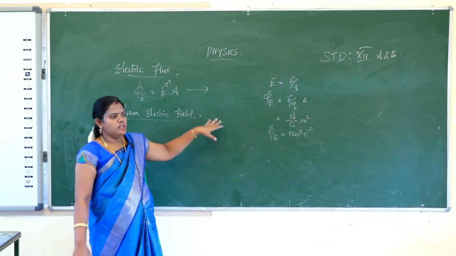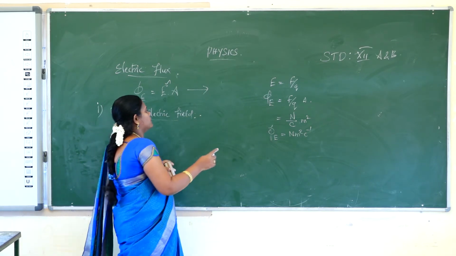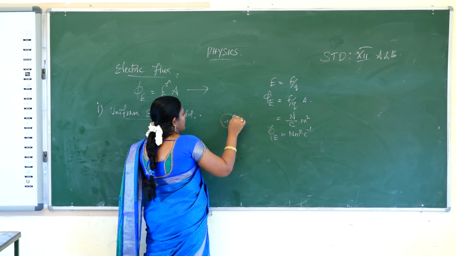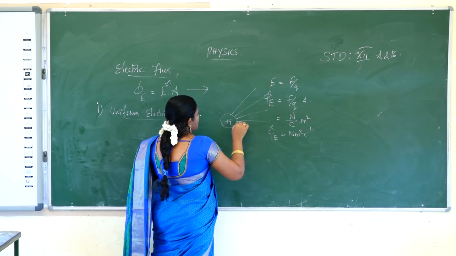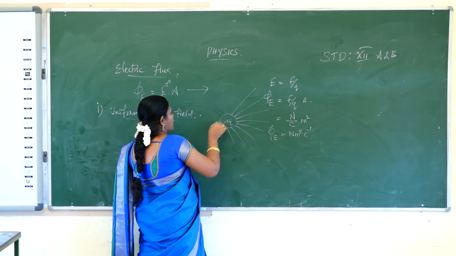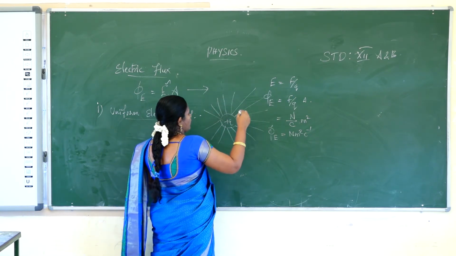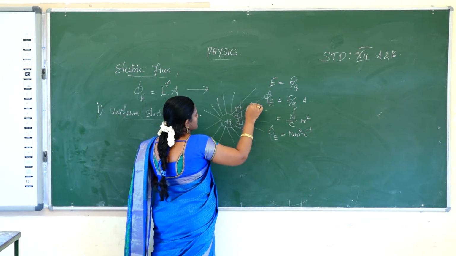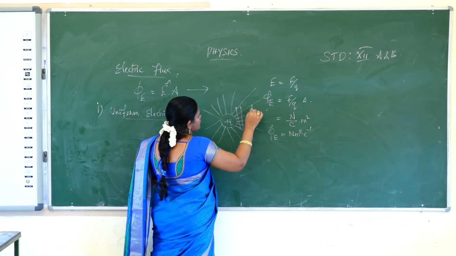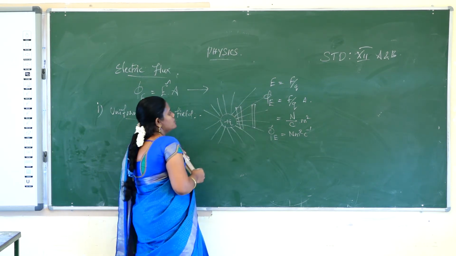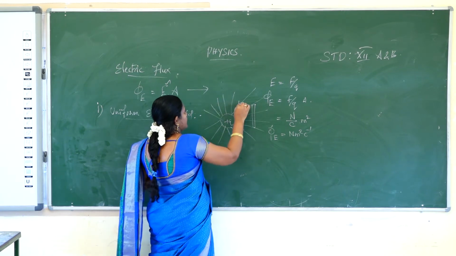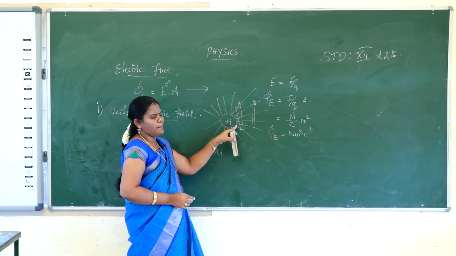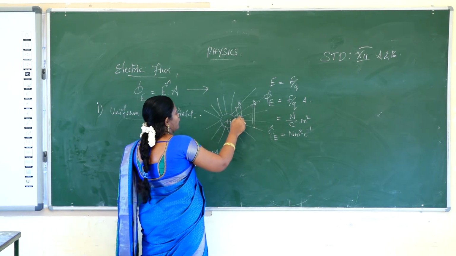Then for electric flux, we will consider one spherical surface. First, one charge is there and the electric field will be passed on to the surroundings. We choose two areas of the same size, first this area and next another area, at a point A and at a point B. At point A, how many lines are crossing a particular area? That is 1, 2, 3, 4, 5, 6.